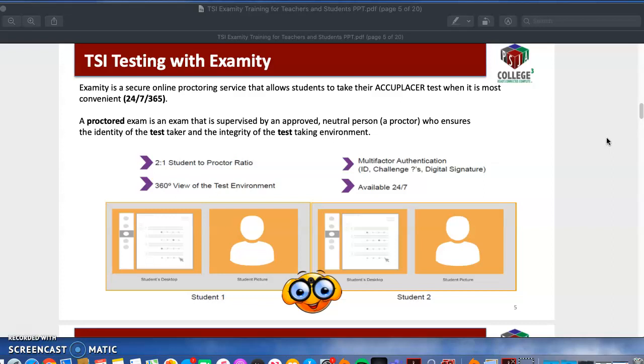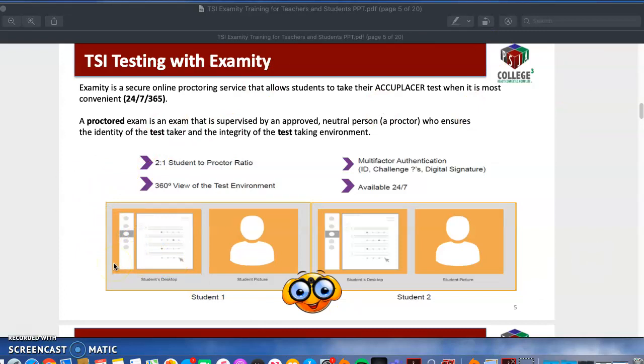I know a lot of us maybe have siblings, right, or other family members or people that live with us. So just let them know, right? Maybe put a sign, like when we're testing in the room, how we put a sign like testing in progress. So maybe you can figure something out, work with the people that you're surrounded with right now. So let them know what's going on. Make sure you do have that good test taking environment, because someone will be looking when you take this exam, right? That's what it means to be proctored.